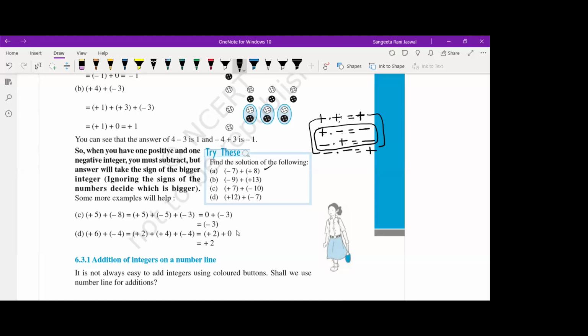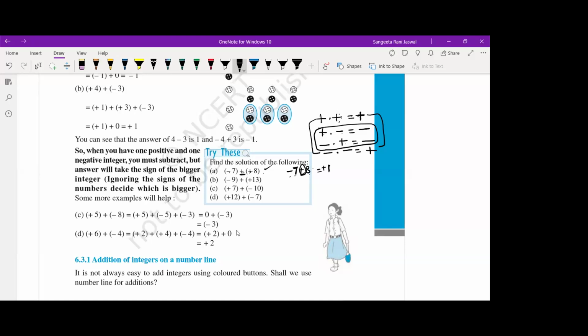Now let's take these numbers. Now this is not addition. See, -7 plus 8, right? What are you doing between these two numbers? You are adding them. But what is here? Plus into plus will be plus only. So -7 plus 8, right? Yes, ma'am. And now when you do simple subtraction here, you can see this 7 is with the negative sign, 8 is with the positive sign. 8 minus 7 is 1. 1, ma'am. Right? Sign will always be of the greater number. So, greater number sign.